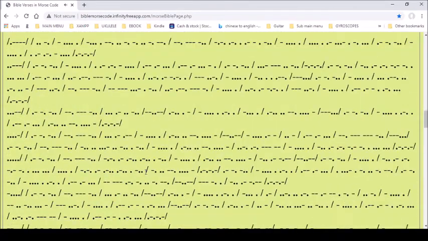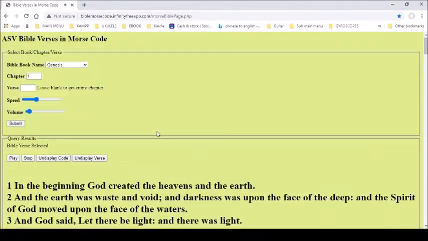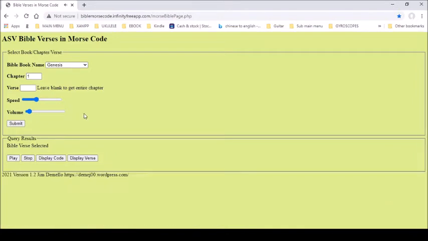Now, at some point, I hope to combine these two so that the code shows right under each verse. And that's it. And it's completely free to use.